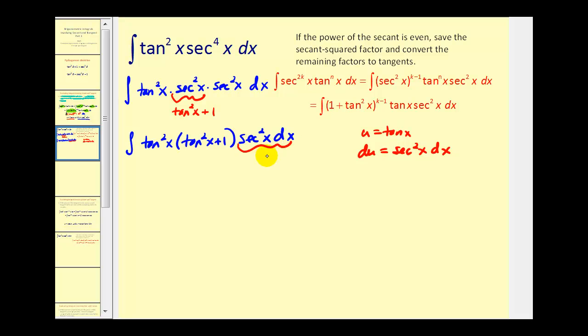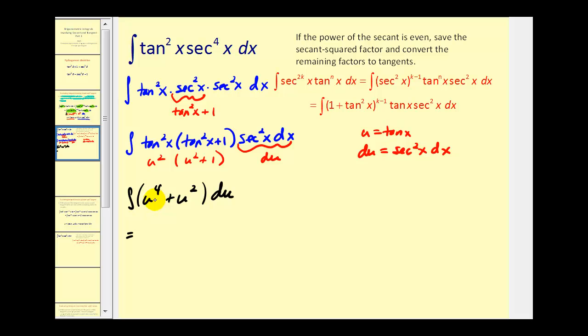So all of this would be equal to du, and over here we'd have u squared times u squared plus 1. Let's go ahead and rewrite this integral in terms of u. So if we distribute here, we'll have u to the 4th plus u squared du.